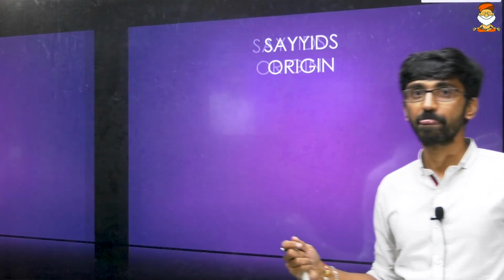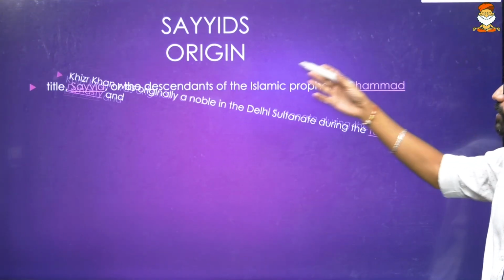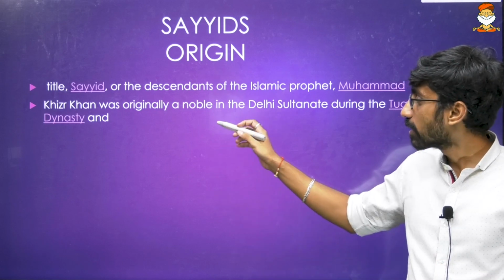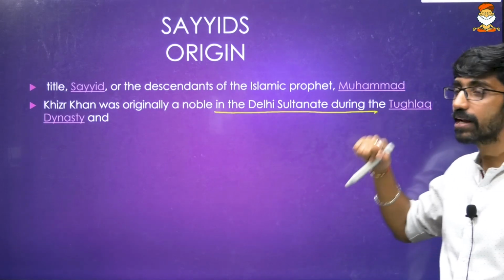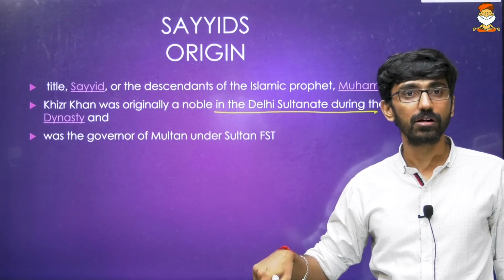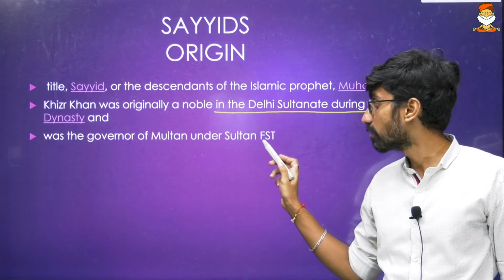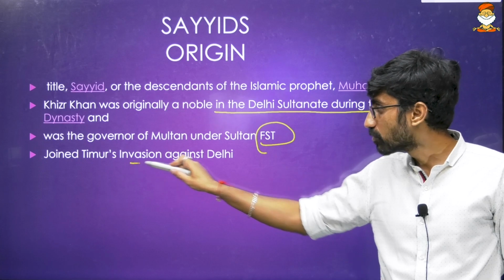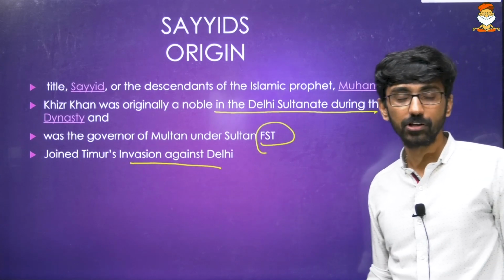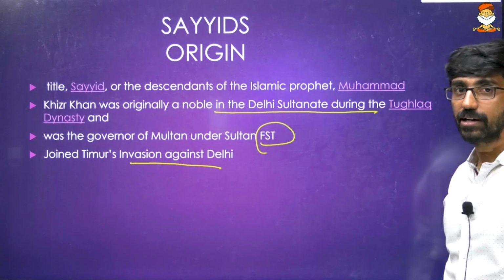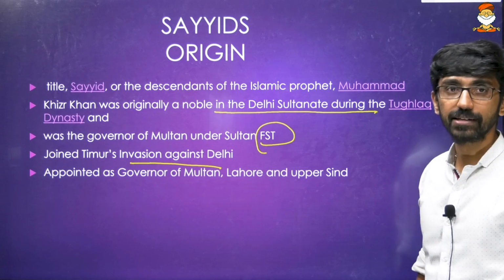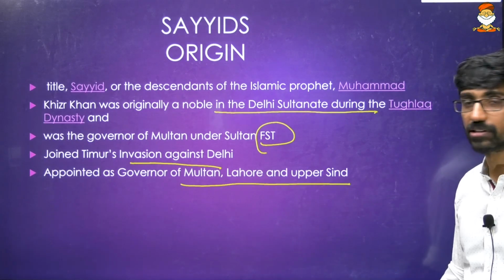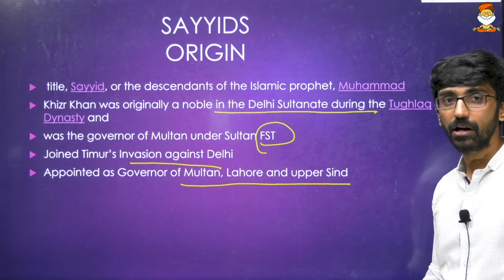Sayyid dynasty. Again, the Sayyids' origin goes back to, that is, they claimed to be descendants of Prophet Muhammad. And Khizr Khan was an original noble in the Tughlaq dynasty. He helped Timur, and was the governor of Multan under Sultan Firoz Shah Tughlaq. Now he joined Timur's invasion against Delhi, and later he established the Sayyid dynasty, and he was appointed governor of Malwa, Lahore and Upper Sindh after Timur came and went.